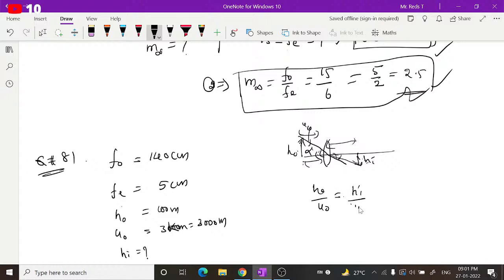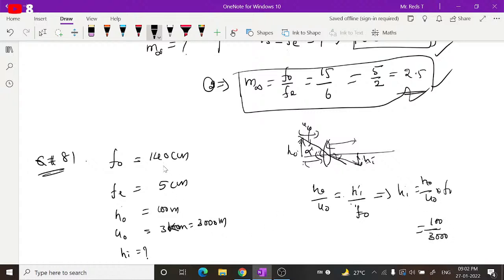Image distance can be taken as the focal length of the objective in this case. So from this we can say the height of the image is equal to HO by U naught into F naught. H naught, the height of the object, is given as 100 meters. The distance of the object from the lens is 3000 meters. Even though these are in meters, the meters cancel, so no problem.